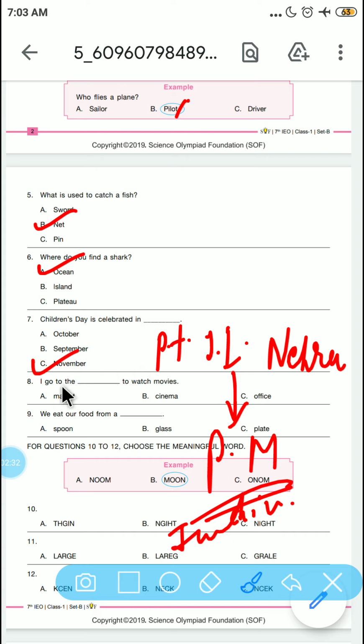I go to the dash to watch movies. So where do you go to watch movies? In cinemas. We eat our food from a dash. So is the food served in a spoon or glass? No, it is served in plates. So option C will be the right one here.